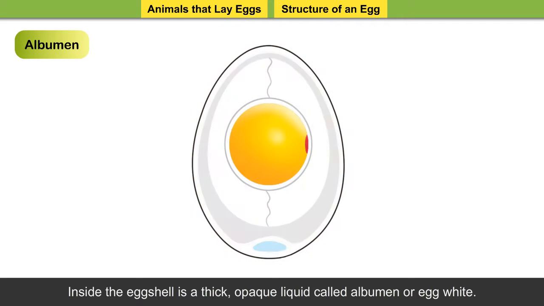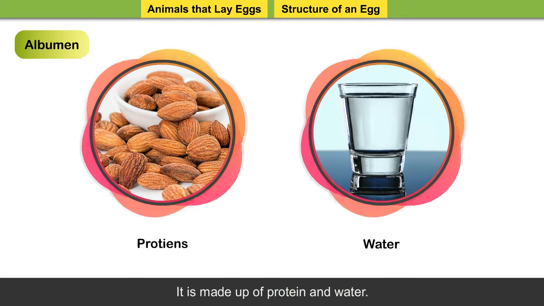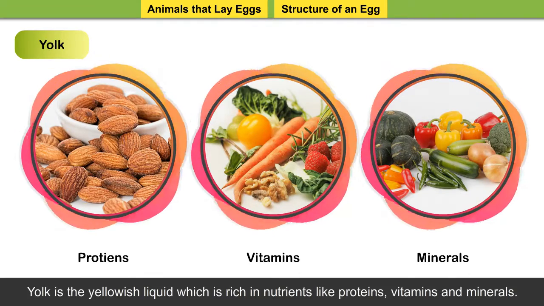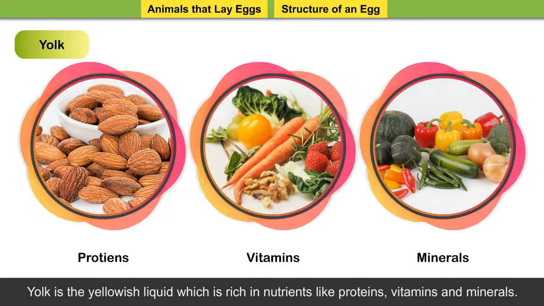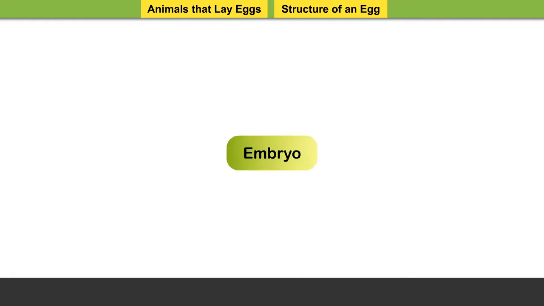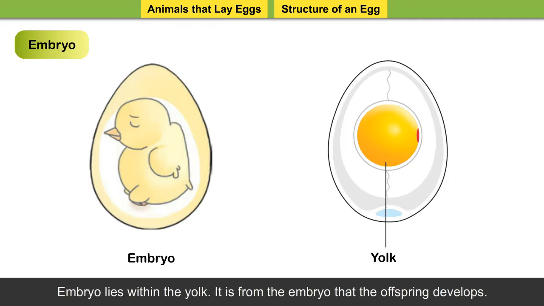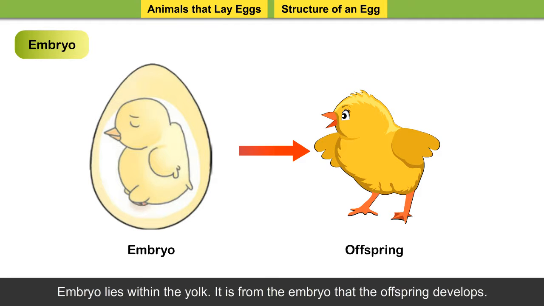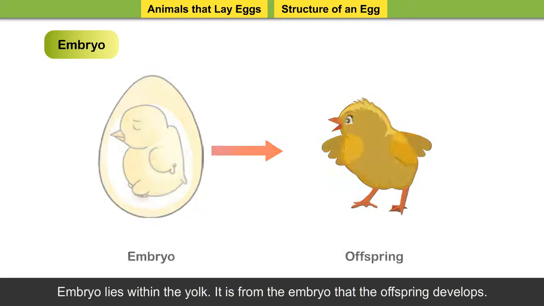Albumen. Inside the eggshell is a thick, opaque liquid called albumen or egg white. It is made up of protein and water. Yolk. Yolk is the yellowish liquid which is rich in nutrients like proteins, vitamins, and minerals. It provides nutrition to the growing embryo. Embryo. Embryo lies within the yolk. It is from the embryo that the offspring develops.